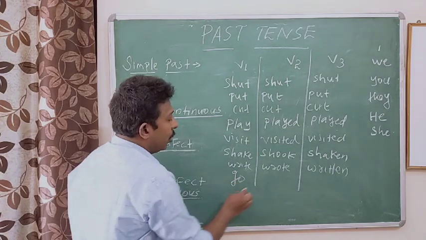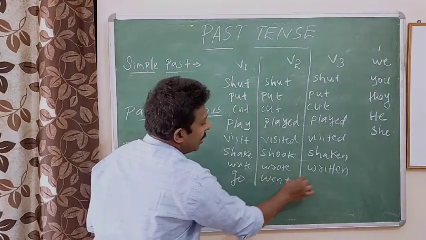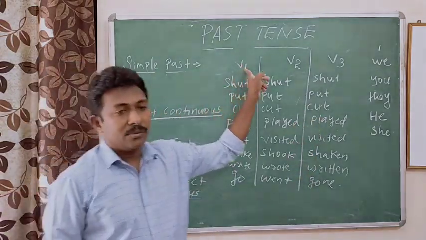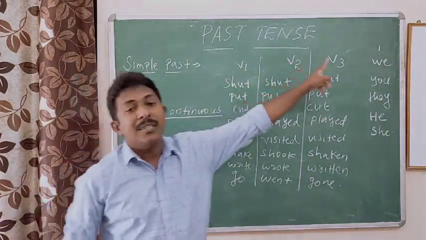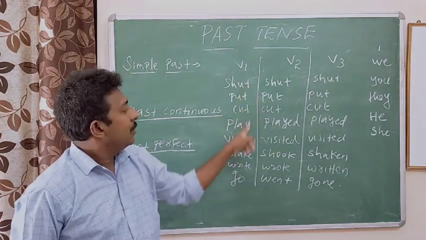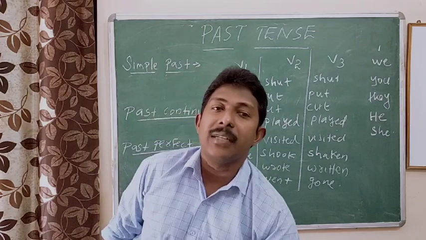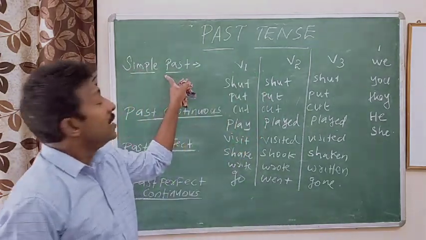Or go, went, gone. So here, first form of the verb, second form of the verb, third form of the verb. See the differences? Just have a glance at this. And now we will start studying the first form, simple past.